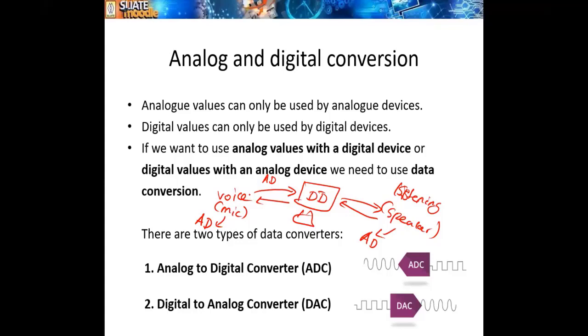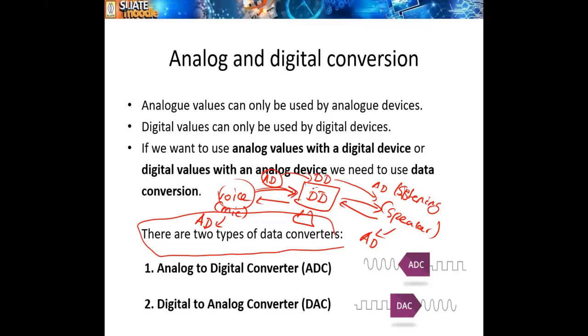Now the computer receives the data as analog data, then it converts to digital data, and then again converts it to analog data. The same process is being repeated. So now we are able to speak and listen, at a time, with mic and speaker. Here there are two types of data converters. So this is what we have to understand here. First, the analog to digital converter. Now I am speaking my voice.